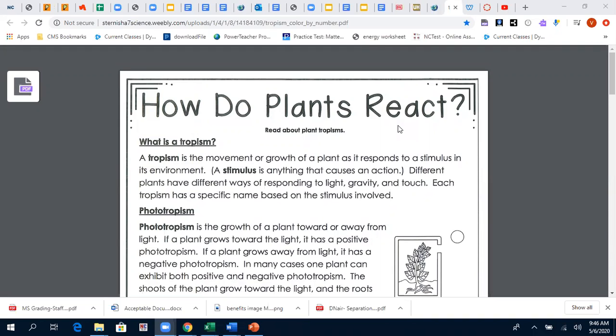Tropism. So I'm just going to read the passage first, follow through with me, and then if you have any questions, I will give you further videos and things like that. So don't worry about it, okay? So, how do plants react?